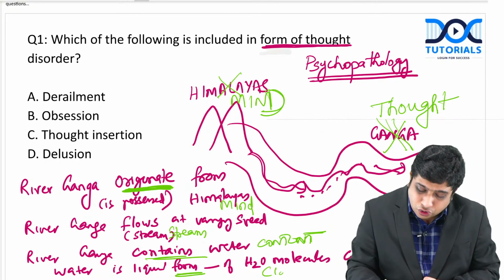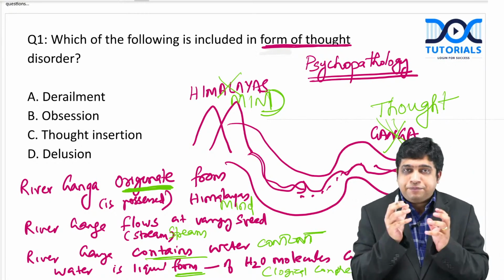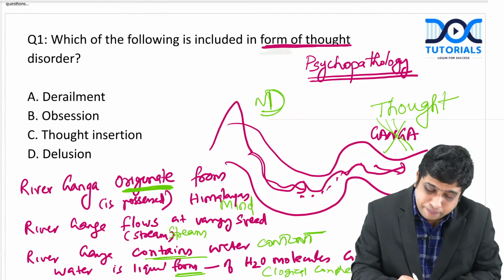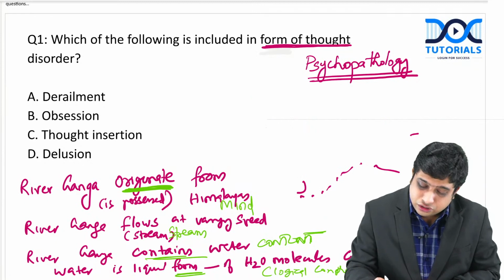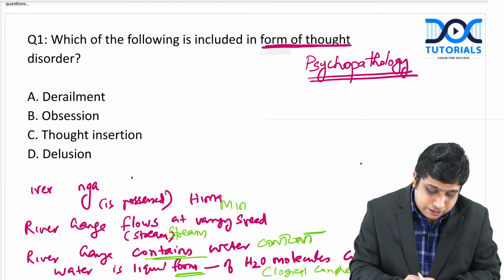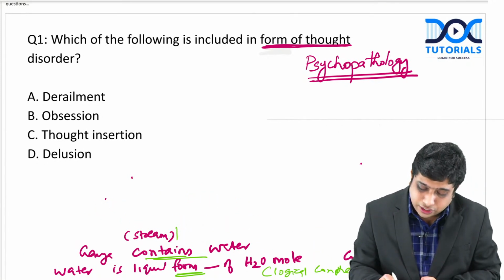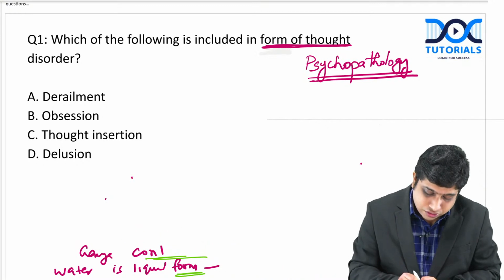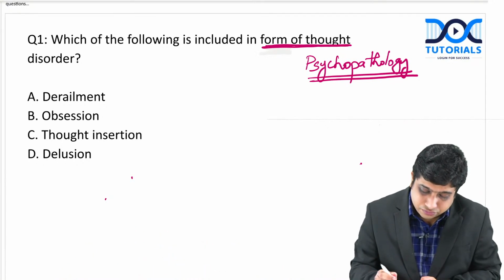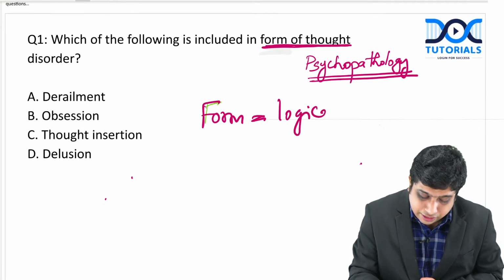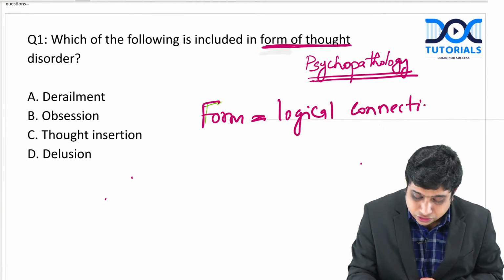And the form of thought is a logical connection between the thoughts. Like the water molecules are connected, the form of the thought means a logical connection of the thoughts. Based on this, thoughts are described under these headings, and when a problem is there, there are disorders of thought under varying headings. So form of the thought is like the water molecules, the logical connection between the thoughts.